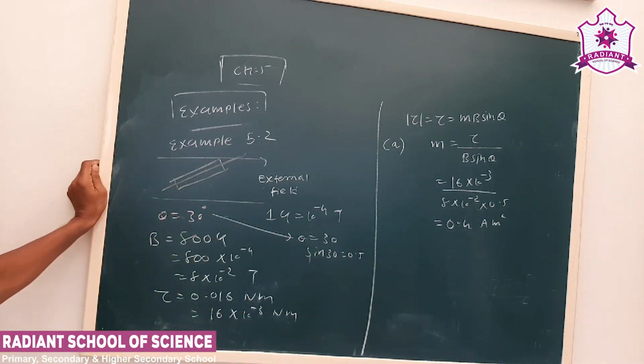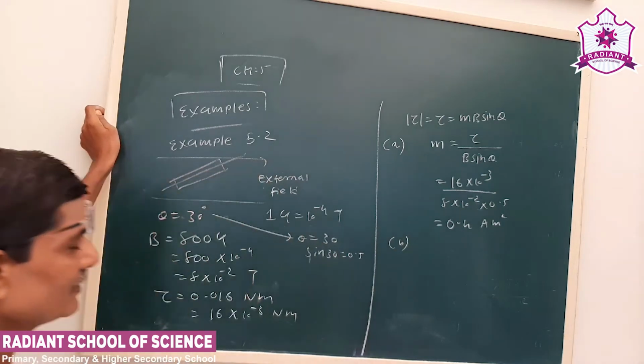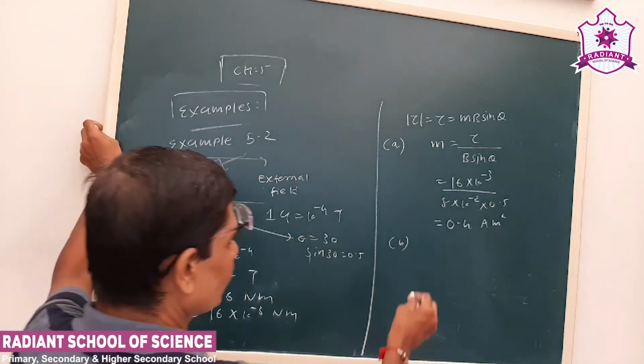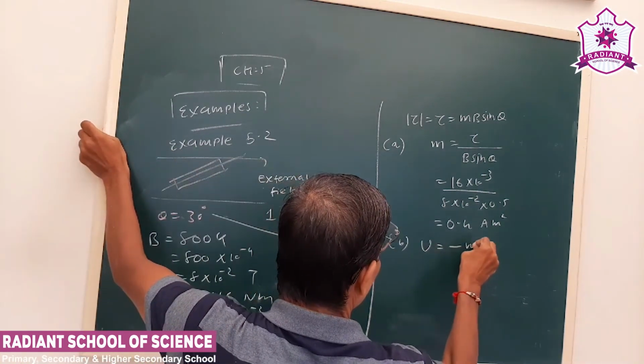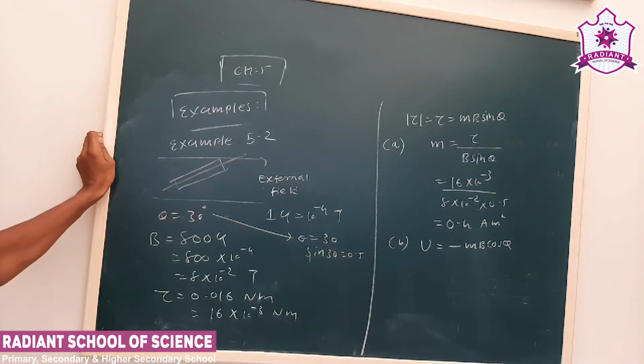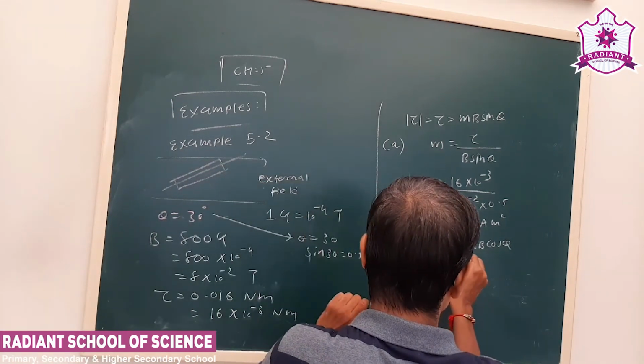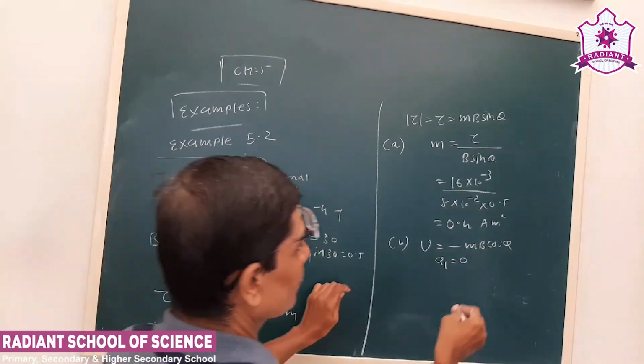Now secondly, okay, see, it is rotated by an angle of 180 degrees. Okay, what is the change in the potential energy? See, the potential energy is minus mB cos theta. Okay, now see, theta 1 is 0 and it is rotated by an angle of 180 degrees.